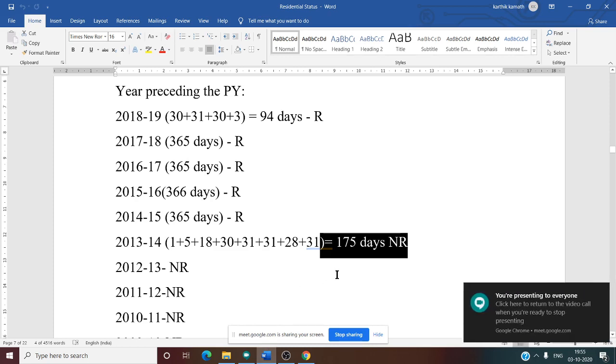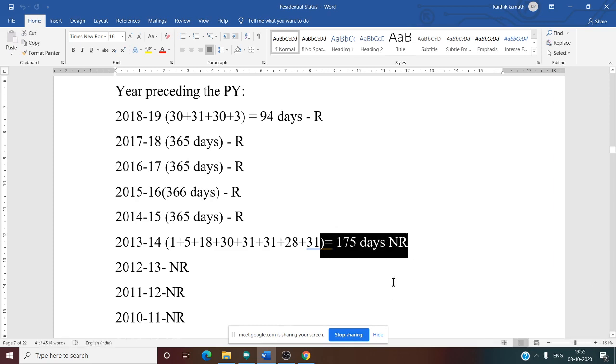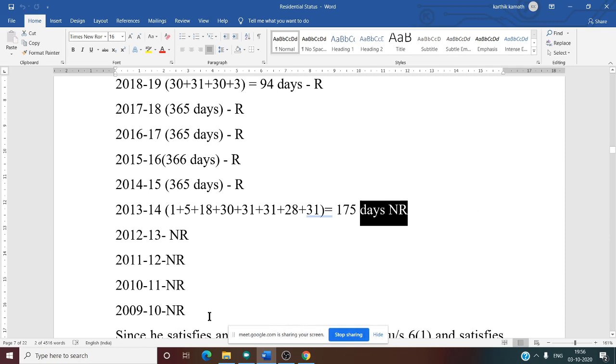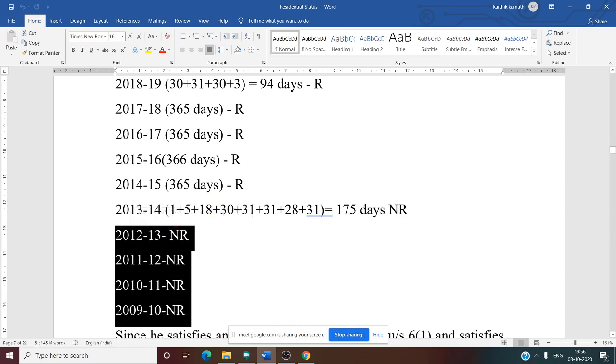That is why we have written NR, non-resident. Is this clear? If it is more than 182 days, we can write R, resident. He was not there, so NR. Non-resident means a person who was not there in India at all, that means he was there in India for less than 182 days.